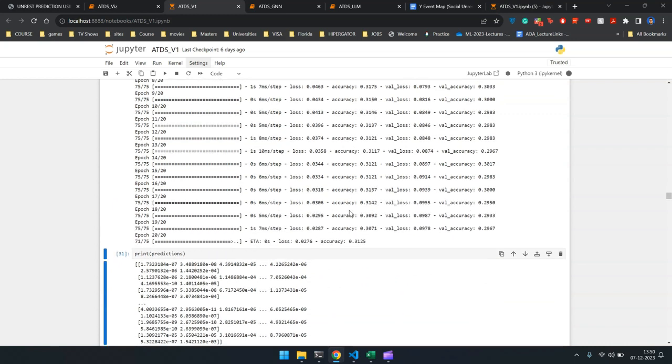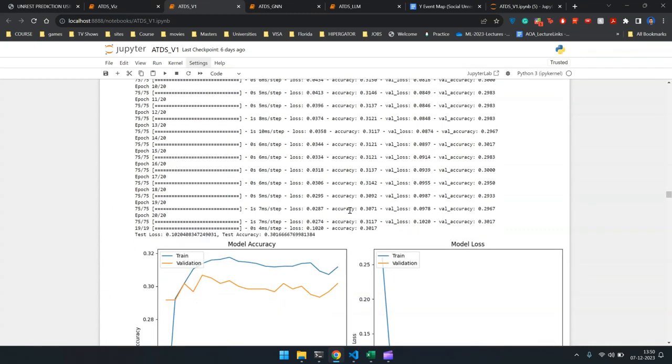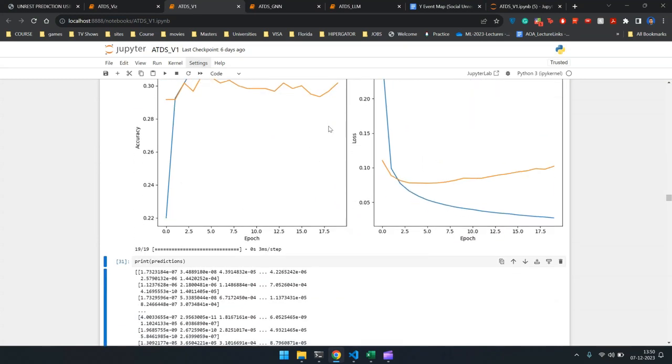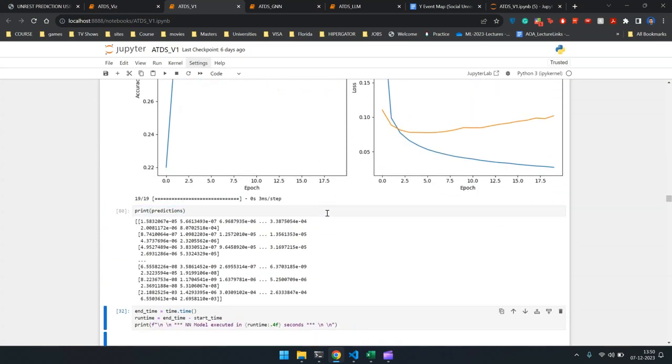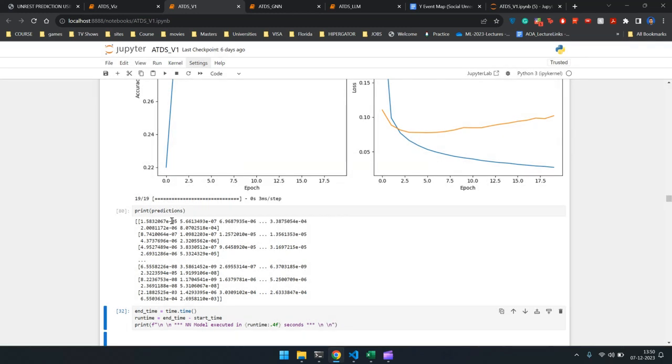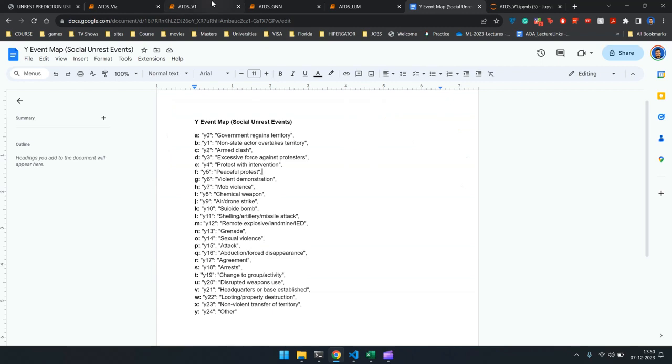And what we've noticed is that this model does not give us very high accuracy. It gives us 30%. But comparing this to our baseline, since social unrest prediction is a complex problem, it's still pretty decent results. And when you print predictions, this is what we get. For each row in our test data, it gives a probability of each entry in the row being a part of one of these events. So the first column stands for A, the and so on.